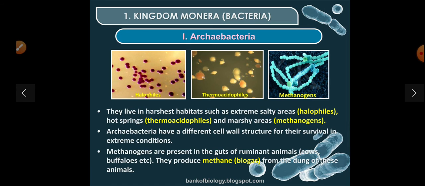Hot springs, thermoacidophiles, and marshy areas, methanogens. Archaebacteria have a different cell wall structure for their survival in extreme conditions. Methanogens are present in the guts of ruminant animals, that is cow, buffalo, etc. They produce methane biogas from the dung of these animals.